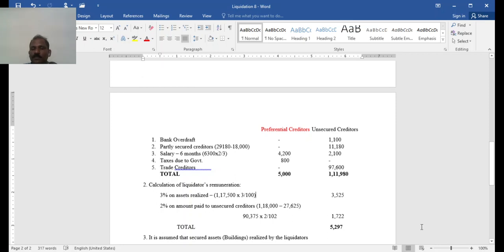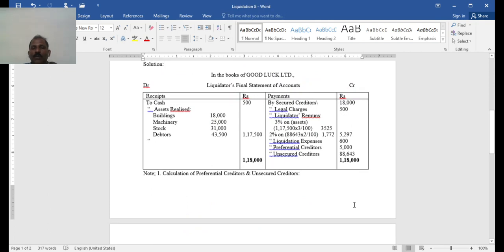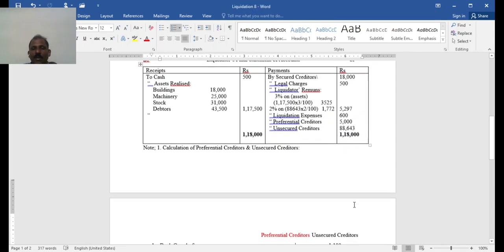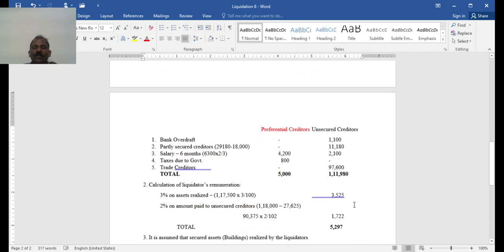Then other items: liquidation expense 600, preferential credit 5,000, as per note number 1. So the total amount available to pay, you have to calculate, that is 90,375. On that, 2% is not simply on that, since after paying the 2% remuneration, it includes 2%.